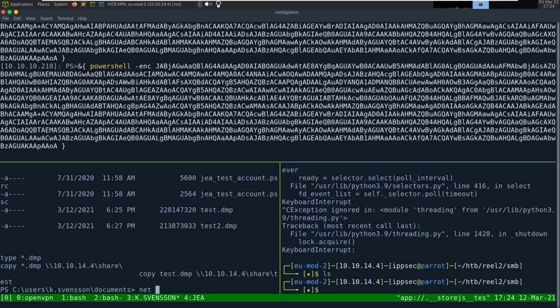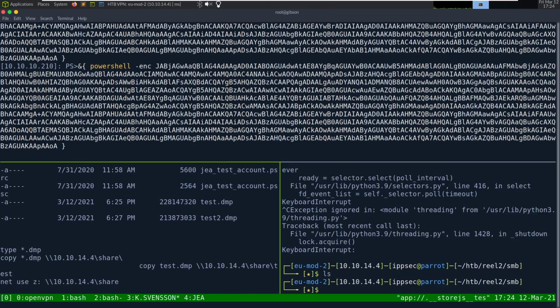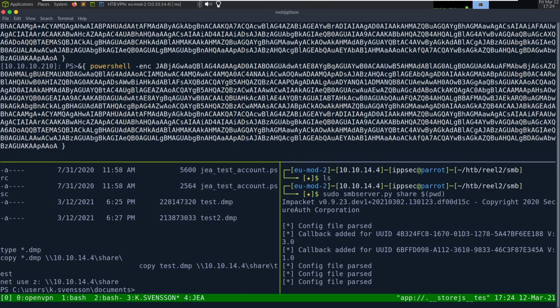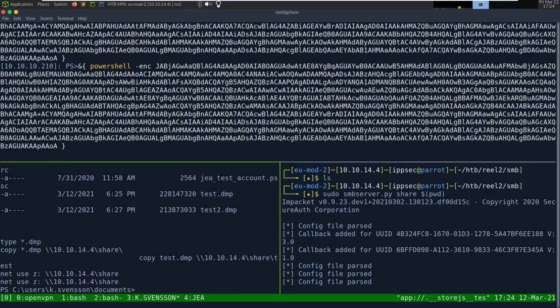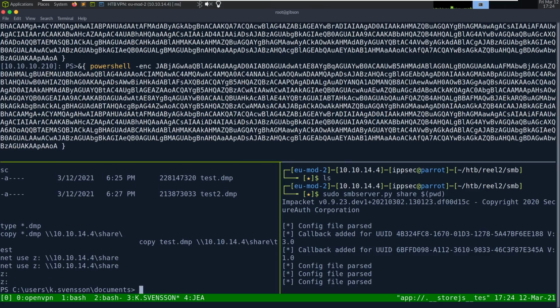Huh. Net use, let's do z: 10.10.14.4 share. Z:. Let's see. Wonder what a good way to copy this is going to be. I'm really surprised I can't just type format hex this. Oh,